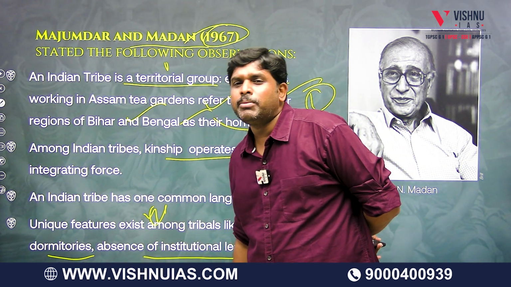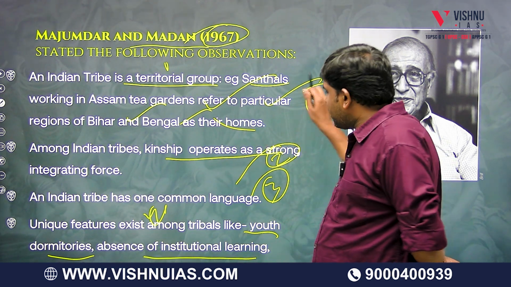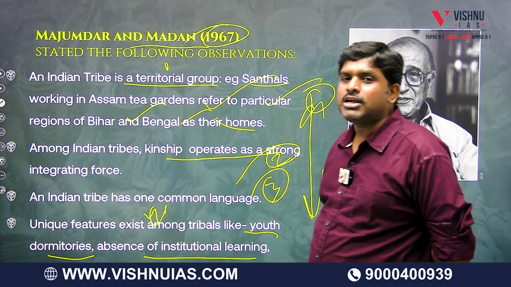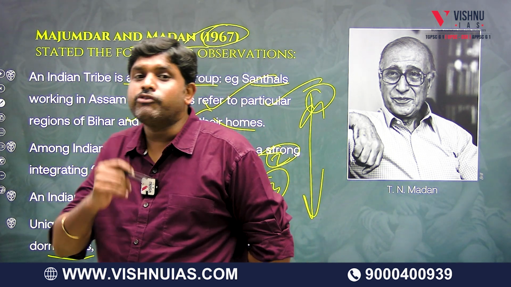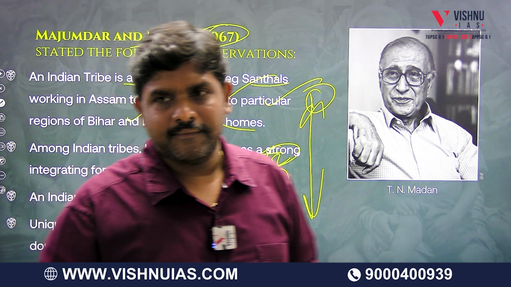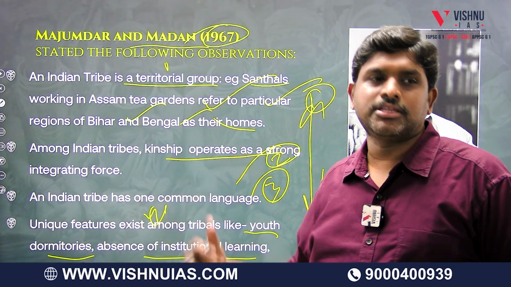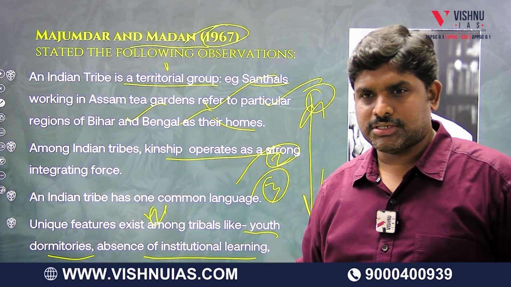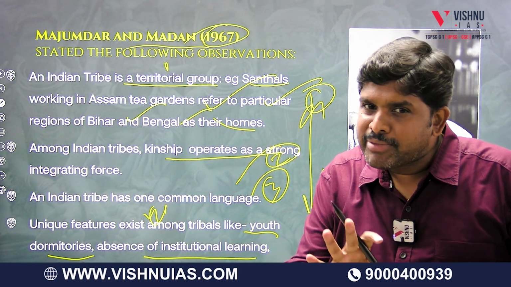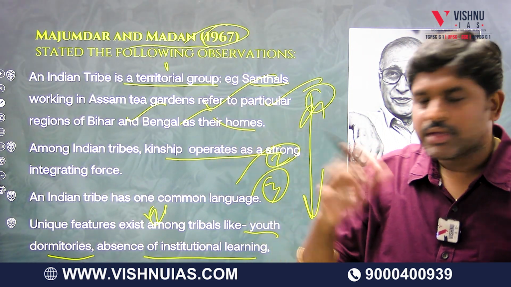There is no moral code, but there is customary law. So according to Madan and Majumdar, if these characteristics are present, they are called a tribe. This is the view of Madan and Majumdar. D.N. Majumdar is different; Madan and Majumdar are brothers, anthropologists. You know this, almost the same. Next.